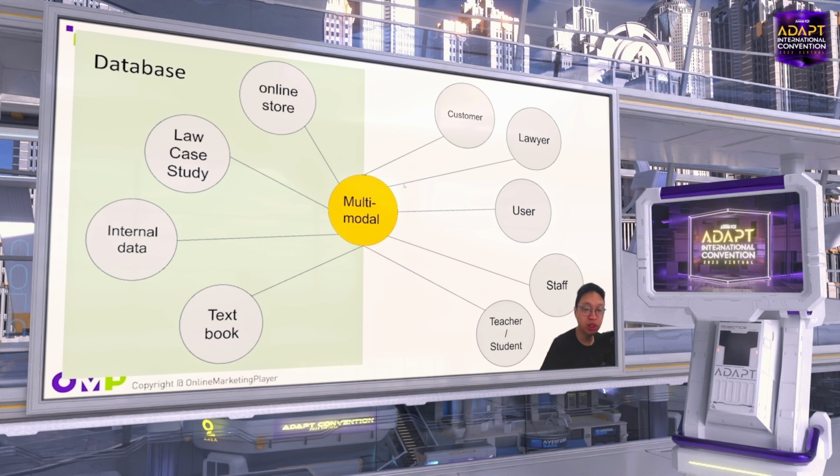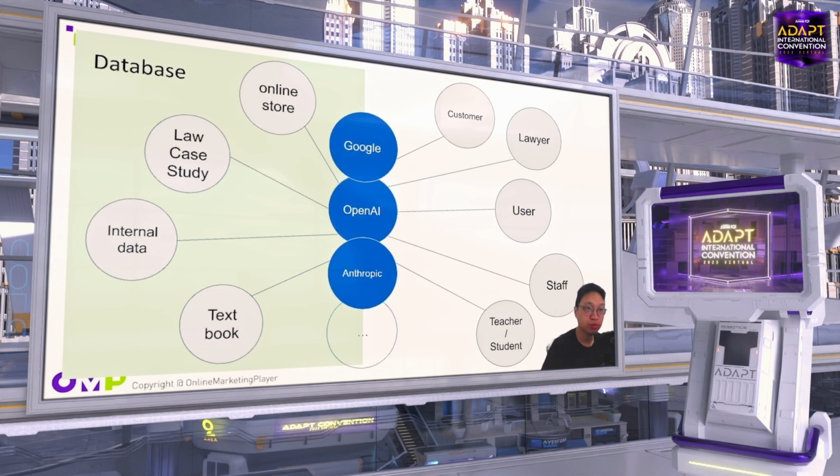Also, ChatGPT is not just text to text now, it's also image to text or text to image. Actually, recently OpenAI also provided TTS, which means text to speech. So we call ChatGPT now multimodal, which means it can generate text, generate images, etc. ChatGPT is made by OpenAI, right?